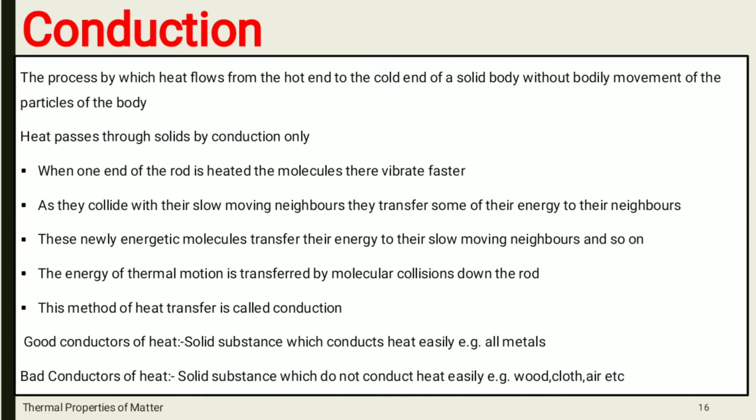Now, what are the good conductors of heat? The solid substances which conduct heat easily are called good conductors of heat. Examples are all metals, that is silver, copper, aluminum, brass. These are the metals which conduct heat easily.